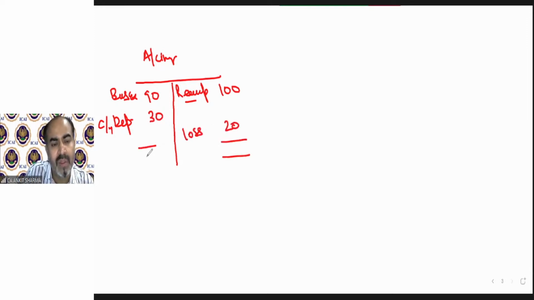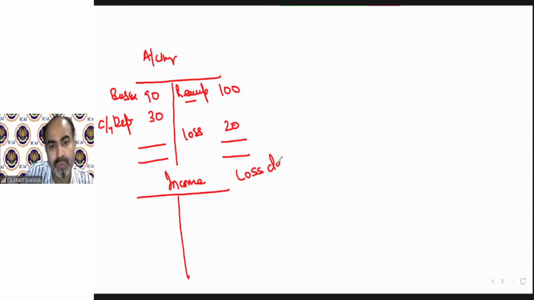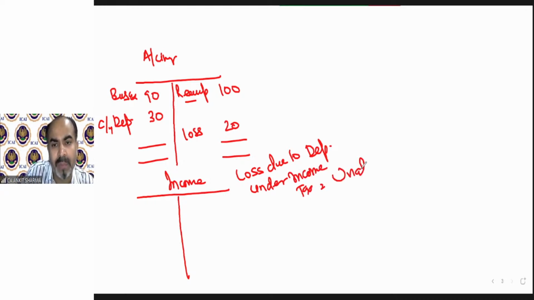Fine. But under income tax, this is not called loss. This is called depreciation. That means if there is a loss due to depreciation under income tax, that is called unabsorbed depreciation.